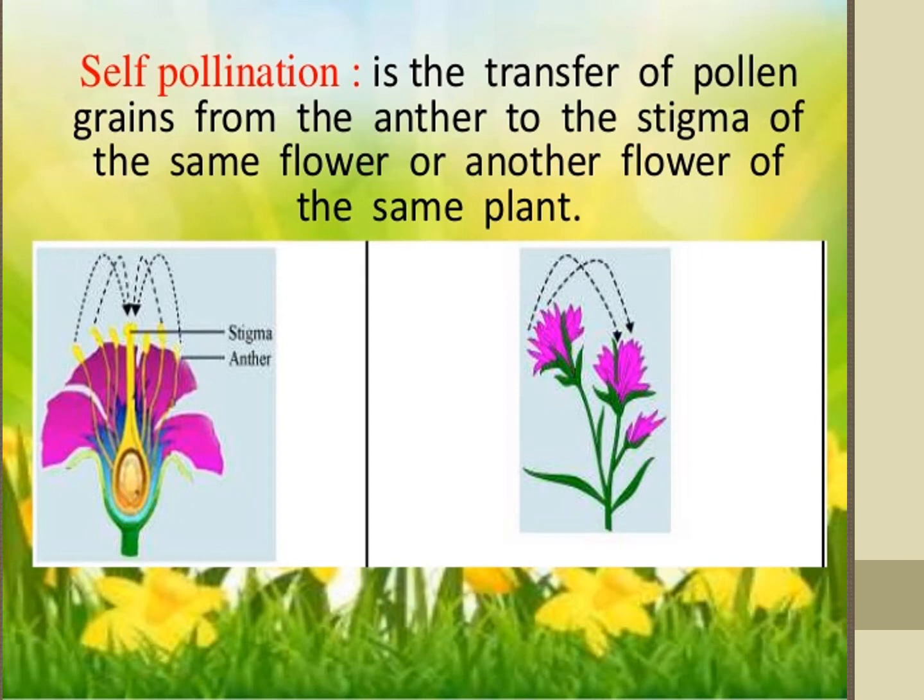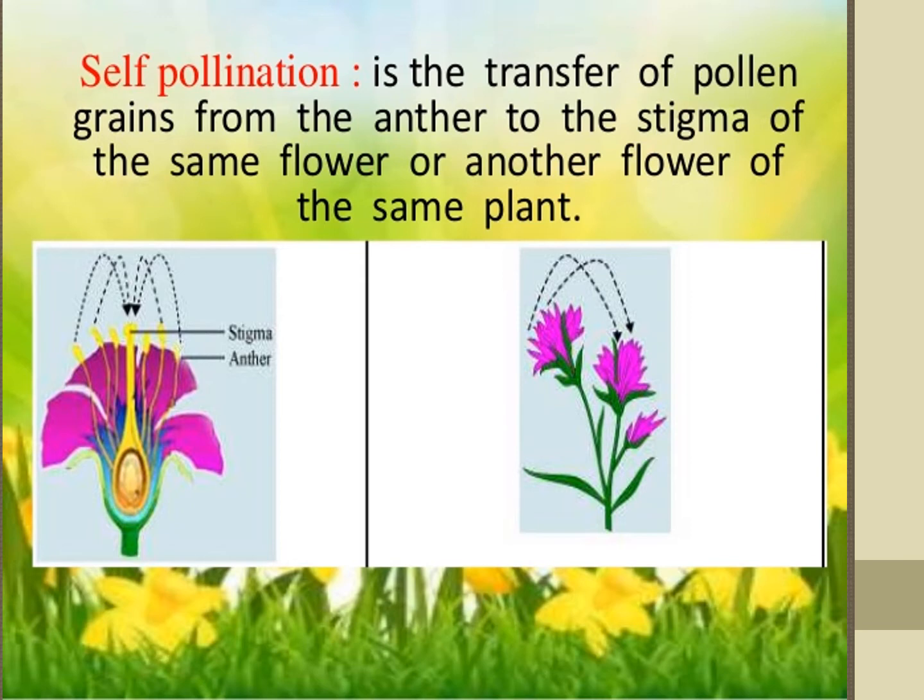Okay, see the picture everybody. Stigma. Anther is there. The pollen from the anther is going onto the stigma of the same flower.